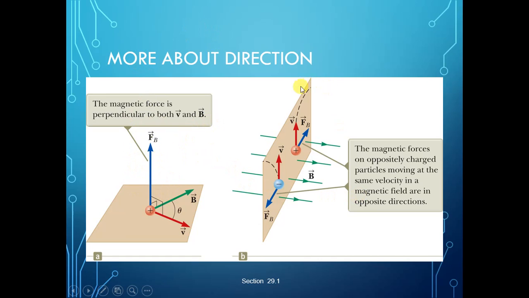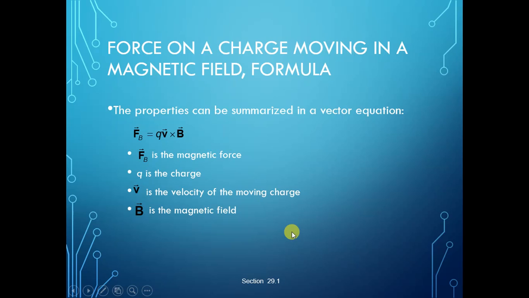Okay, so see here also we can see the velocity, the electric field and the force. Suppose velocity is in this direction and the force is in this direction. The magnetic forces on oppositely charged particles moving with the same velocity in a magnetic field are in opposite directions. So the properties can be summarized in a vector equation.